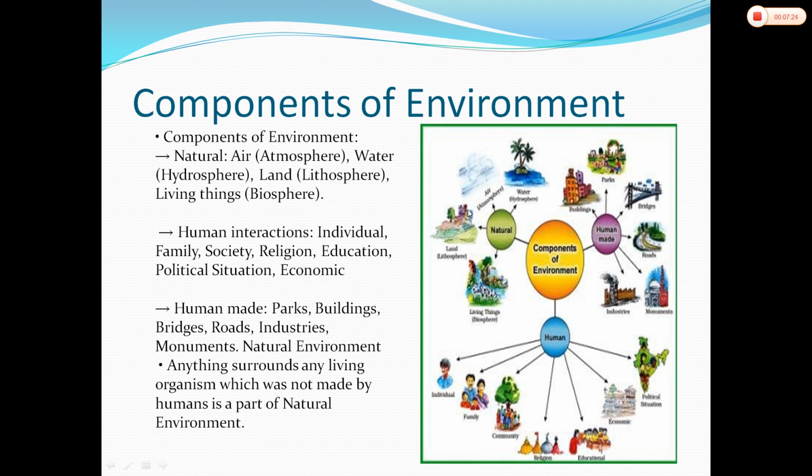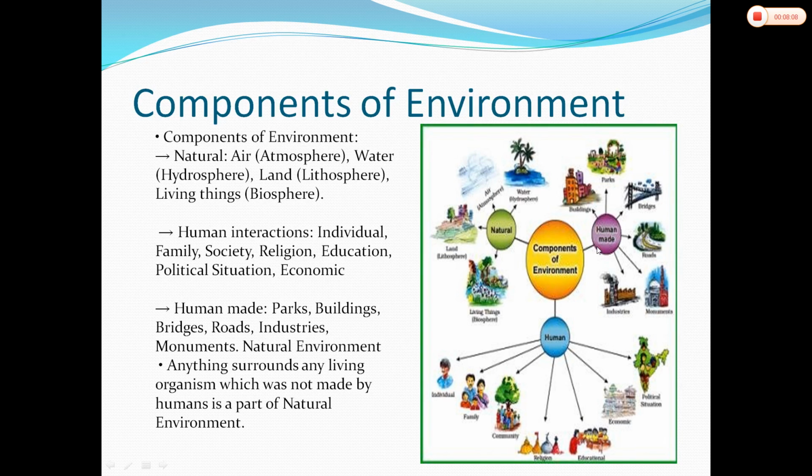Now, you will see that in the natural environment, living things are there, land, biosphere is also there, air that comes under the atmosphere, water that comes under the hydrosphere. These are all the natural parts of the natural environment. The living things are the part of the biosphere, the land is the part of the lithosphere, air is the part of the atmosphere, and the water is the part of the hydrosphere. So, in this way, we can say that there are some parts of the natural environment.